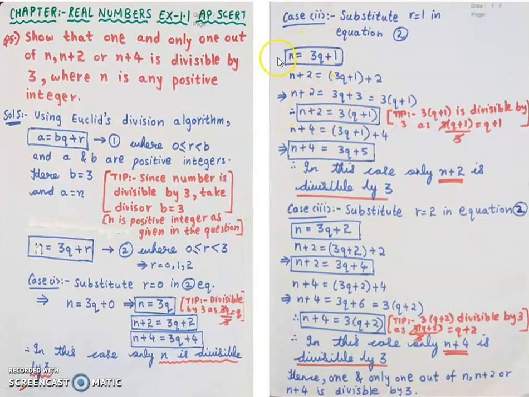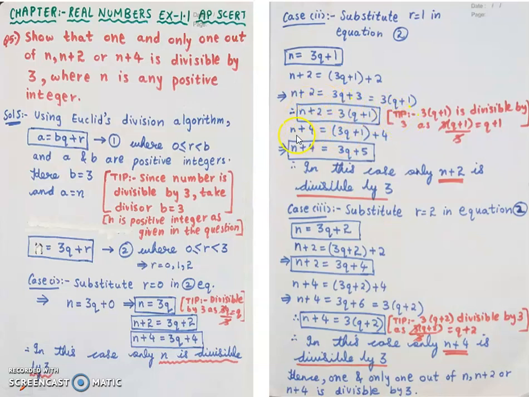But here n is not divisible, because 3q plus 1. I know this 3 belongs only to q. This 3 does not belong to 1 in case of n. That is why n is not divisible by 3. In order to be divisible by 3, 3 should be common. So here in n plus 2 I got 3 is common. That is, 3 belongs to both q as well as 1. That is why n plus 2 is divisible by 3.